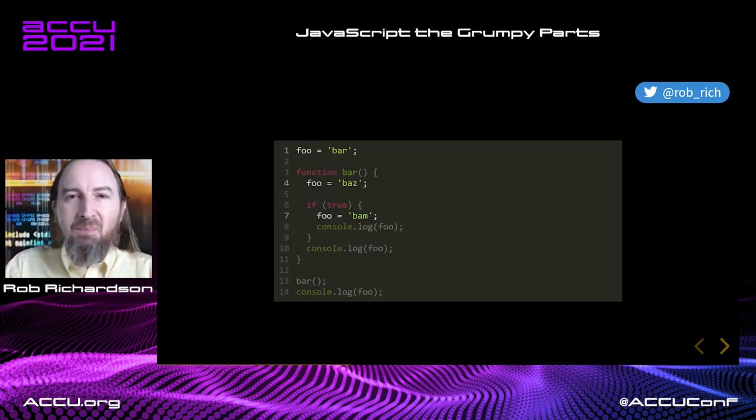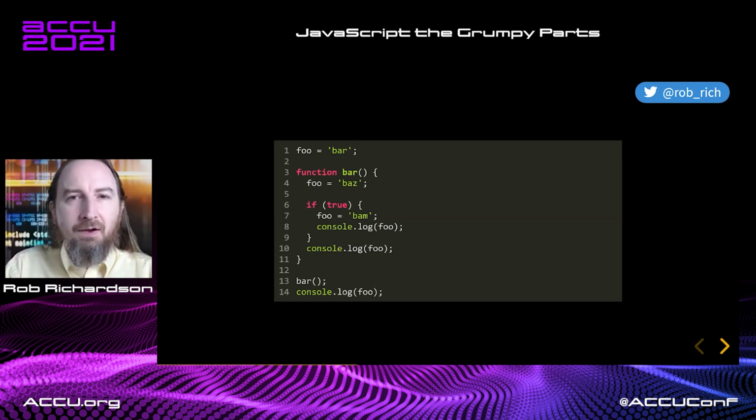Let's think like the compiler and figure it out. So first phase, we're going to go look for variable declarations. In this case, there aren't any. Okay, second phase. Let's go execute it. We're going to try and set this foo variable to bar. Well, is there a foo variable declared in our current scope? No. Let's walk up the scopes and see if we can find one.